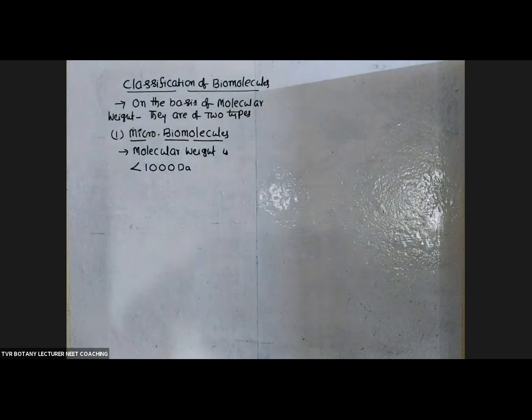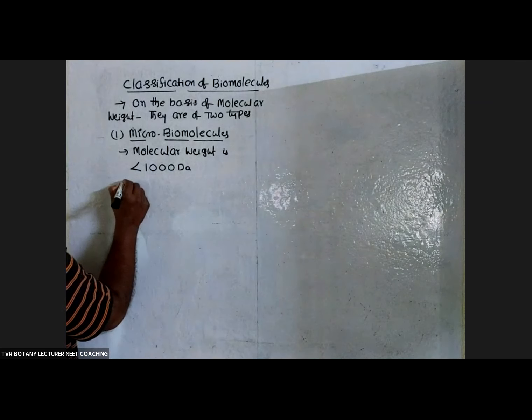Biomolecules whose molecular weight is less than 1000 are considered microbiomolecules. What are the examples?